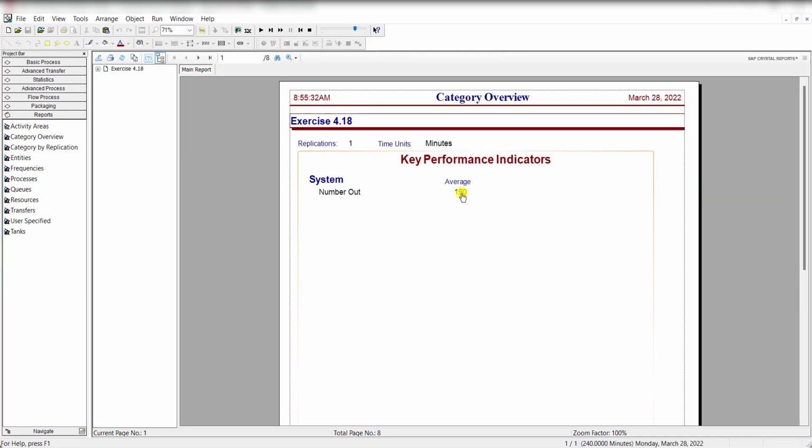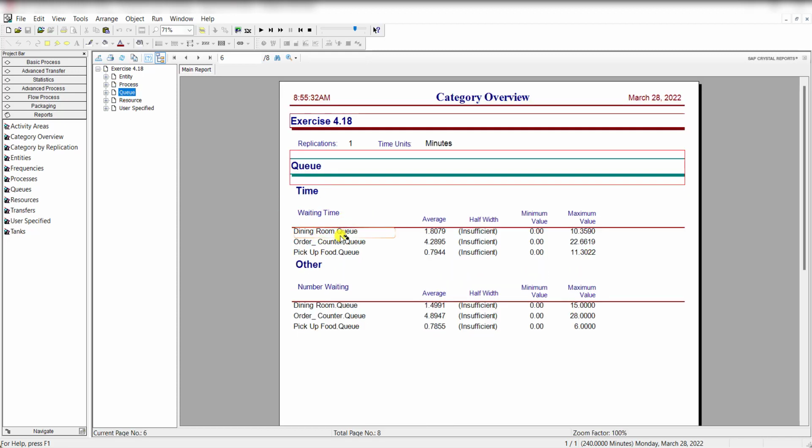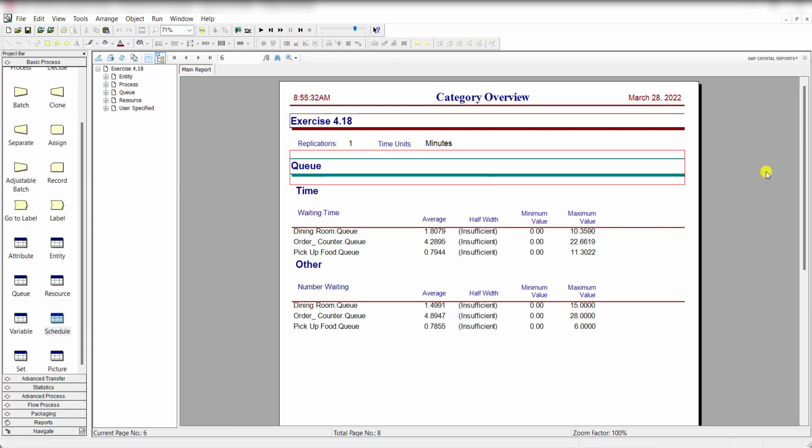Now the number out is 190, and the waiting time for these three processes is 1.8, 4.2 and 0.7, and the maximum value is 10, 22, 11, and the number waiting for these three processes is 1.4, 4.8, 0.7, and the maximum value is 15, 28 and 6. And that concludes our exercise 4-18. Thank you.